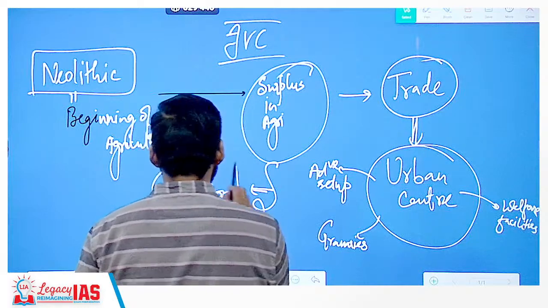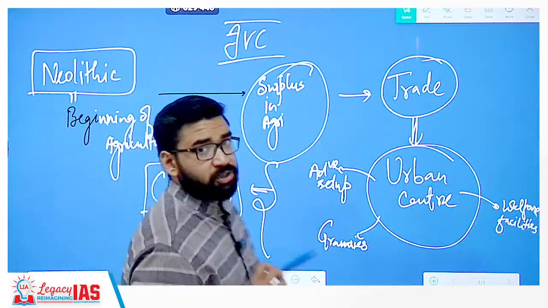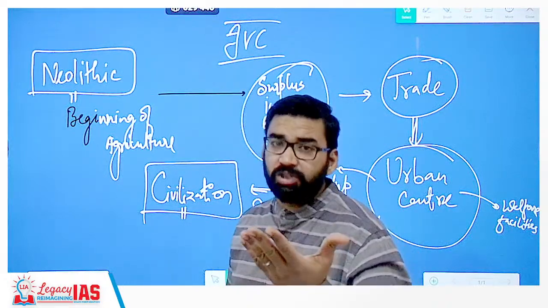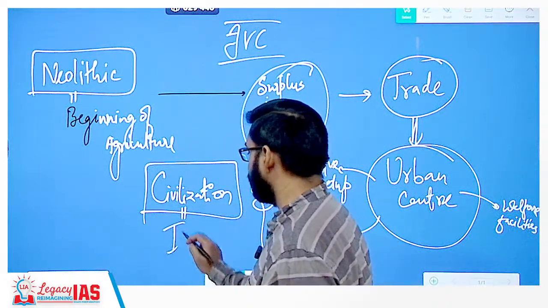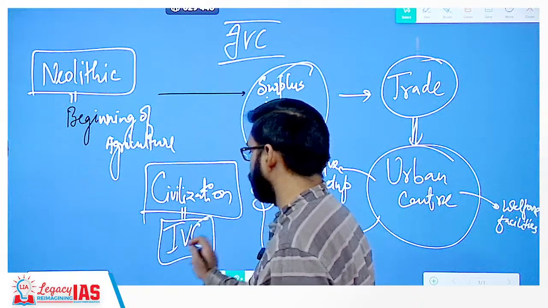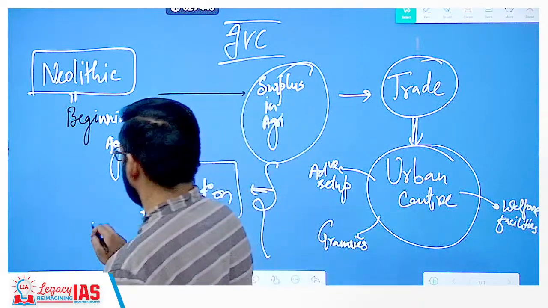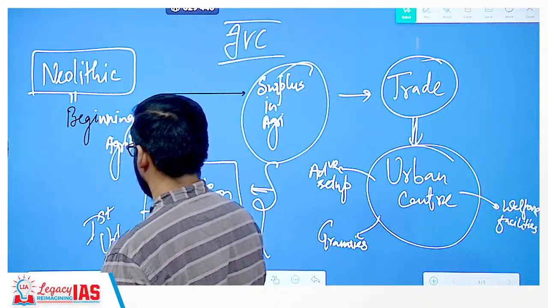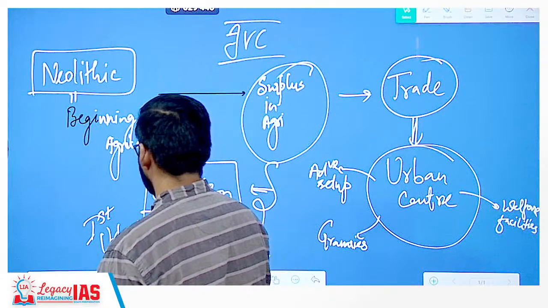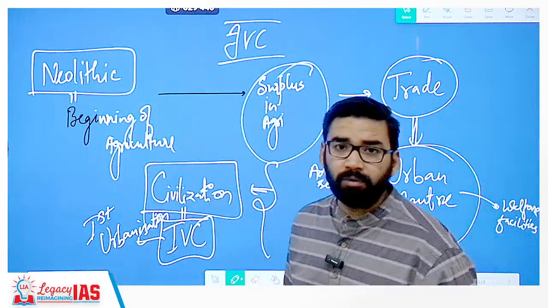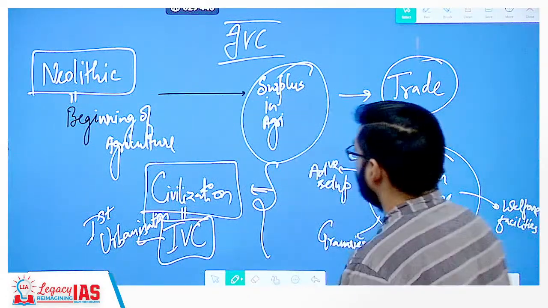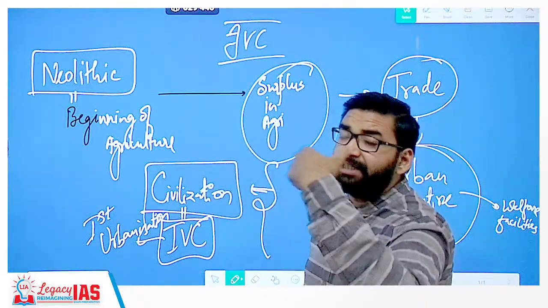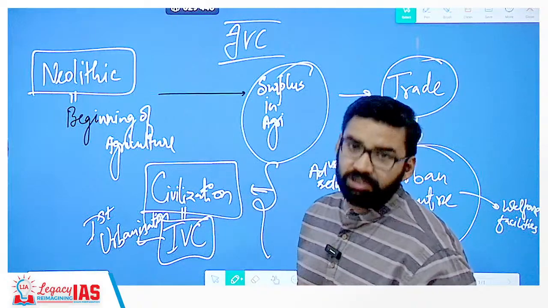Because of this, in the northwestern area, the cities became more advanced in nature. That is why it is called the Indus Valley Civilization, or you can say the period of first urbanization. This much is clear to all of you? So basically the Neolithic age created a background for the Indus Valley Civilization.